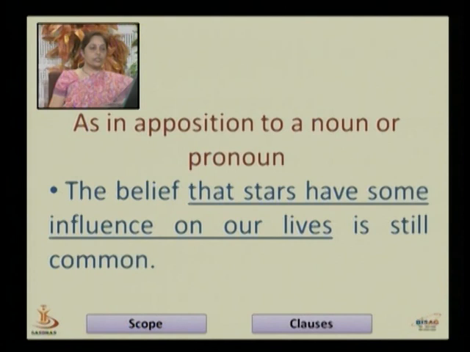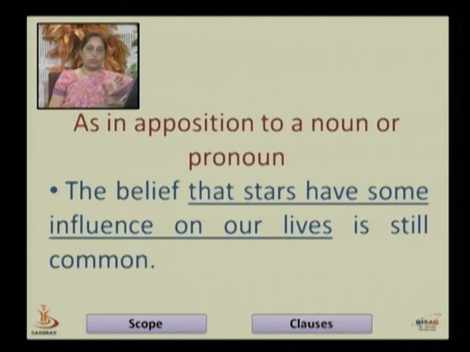Now we will see the noun clause in opposition to a noun or pronoun. Here we see the belief that stars have some influence on our lives.